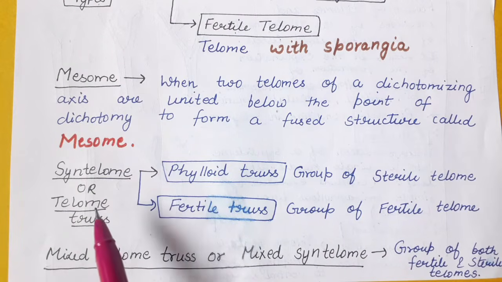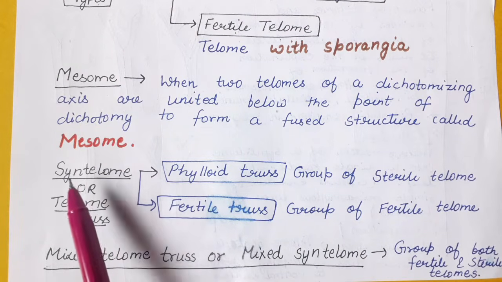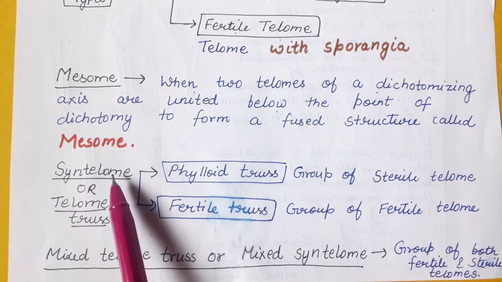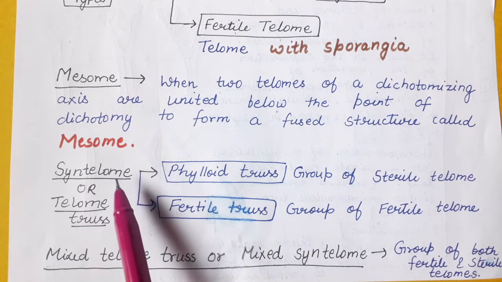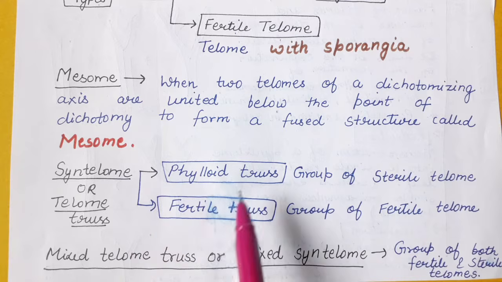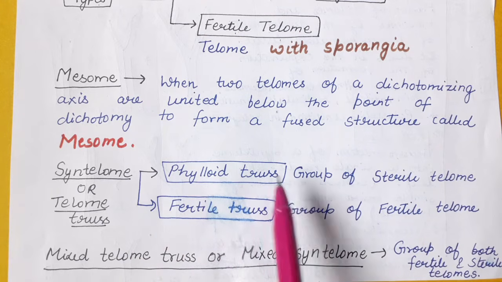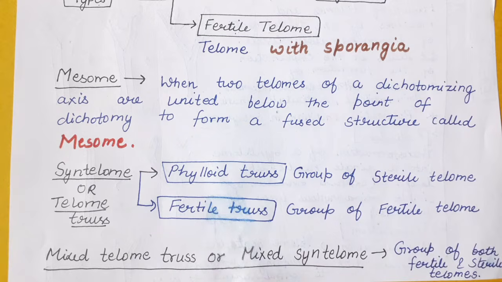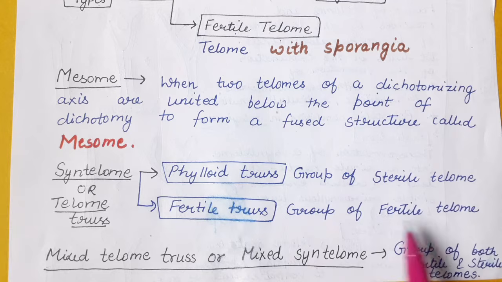Now coming to other terms, which include syntelome or telome truss. Syntelome means it consists of a group of telomes. It is also termed as telome truss. It may be of two types: phylloid truss, which includes a group of sterile telomes only, and fertile truss, which consists of a group of fertile telomes.